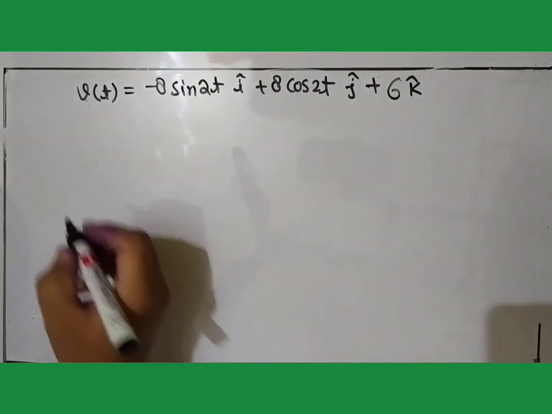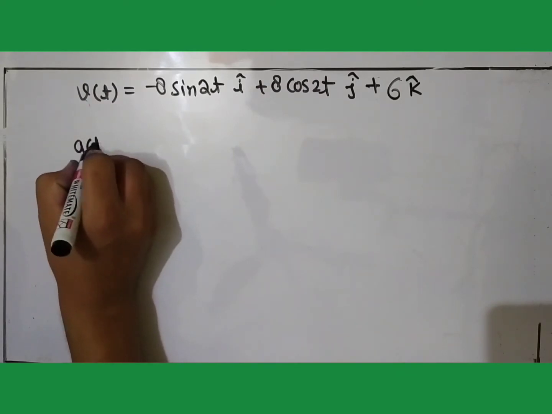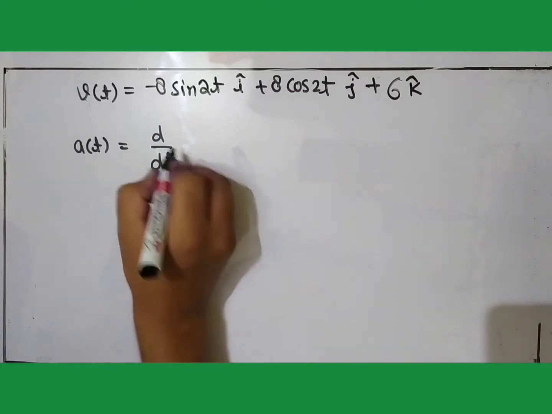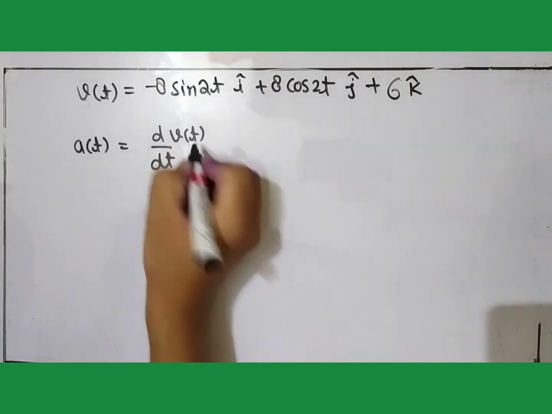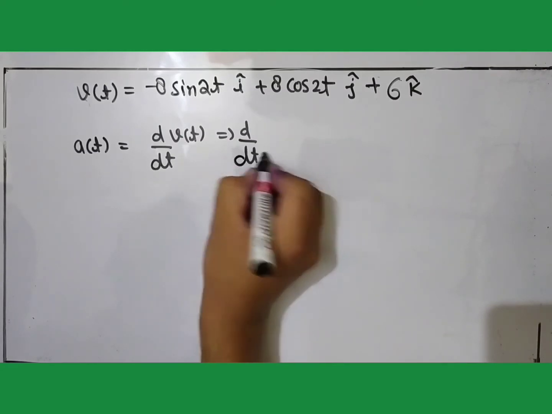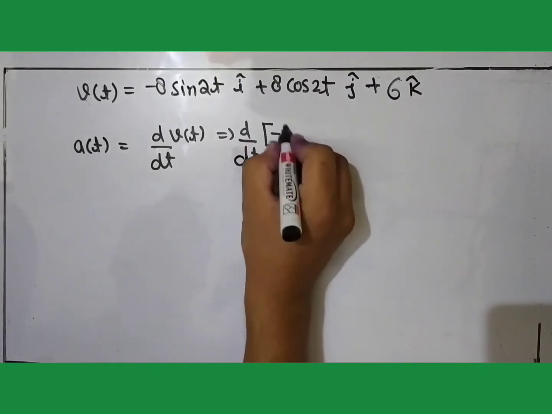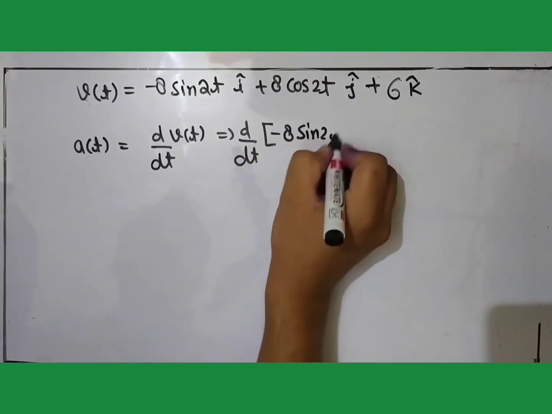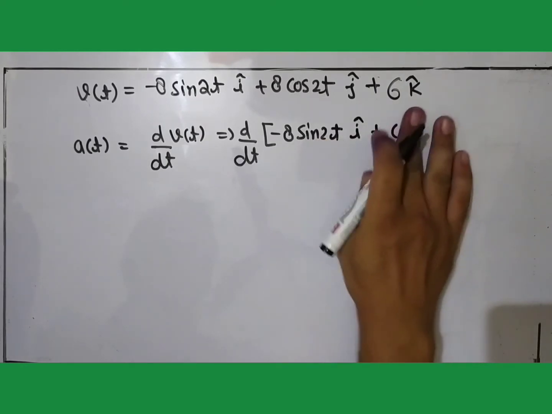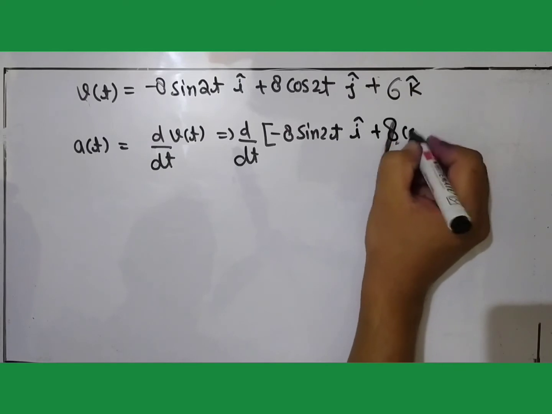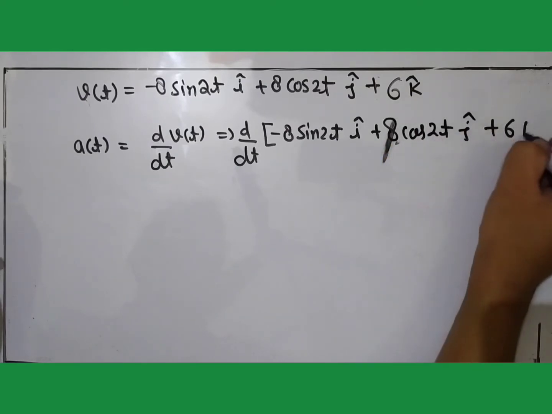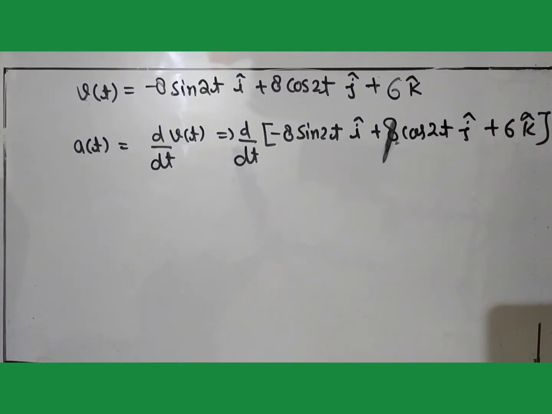Now we have to calculate the acceleration, and we have the velocity in this form. So we can write: acceleration at any instant t is the first derivative of the velocity. So it will become d/dt of minus 8 sin 2t i cap plus 8 cos 2t j cap plus 6 k cap.